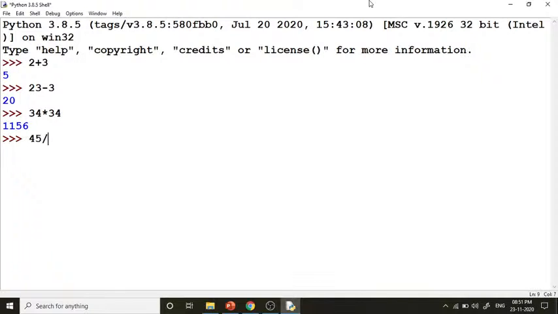So can anybody tell me what would be the answer for this? Please, everybody tell me in the chat. Everybody tell this in the chat, what will be the answer for this? Come on, I'm waiting. In the live chat. What will be the answer for this?